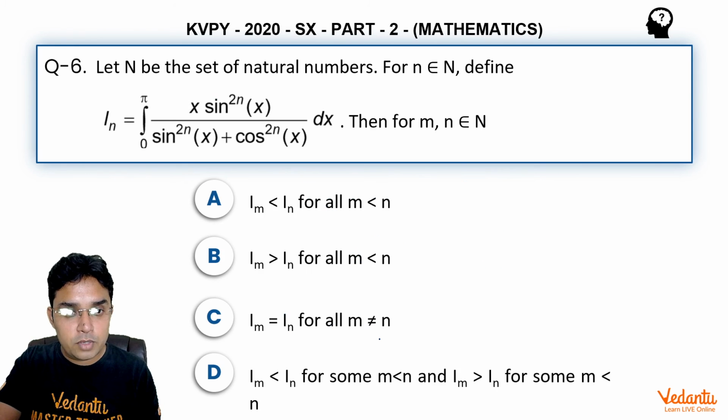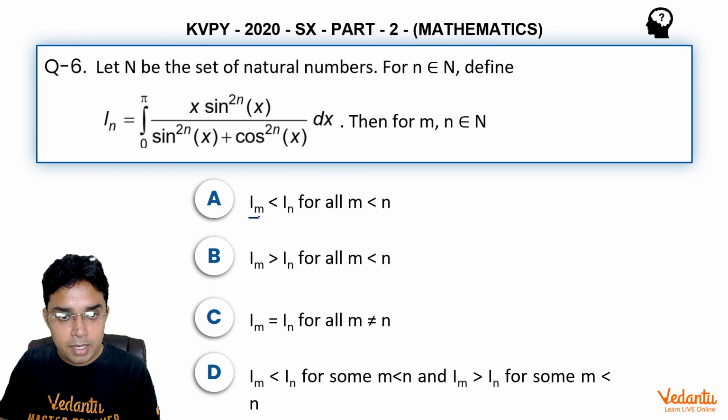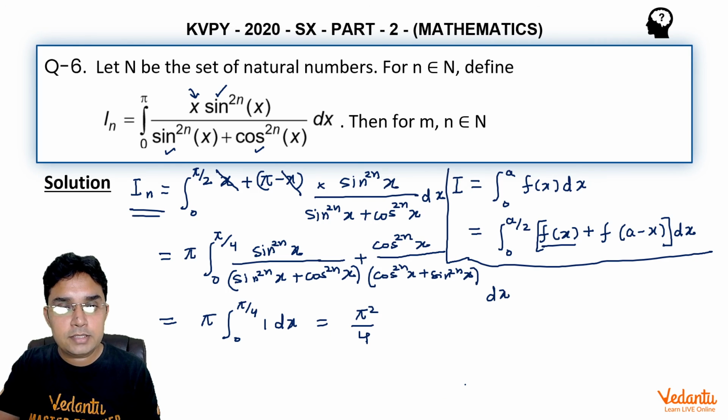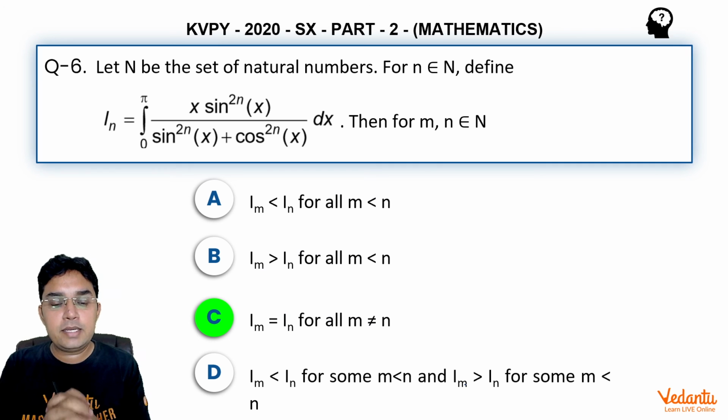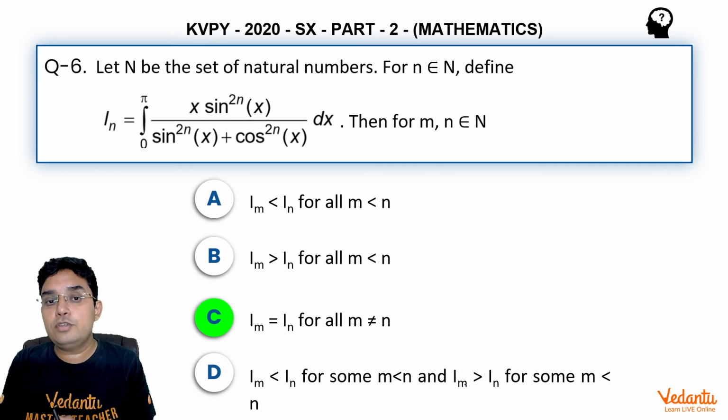So we can see I_n is independent of n. If we have to compare I_m and I_n, they have to be equal for any m or n. So C should be correct. A, B or D, they all are wrong. Let us see what answer is given. So the answer is C. This is the complete solution for this question.